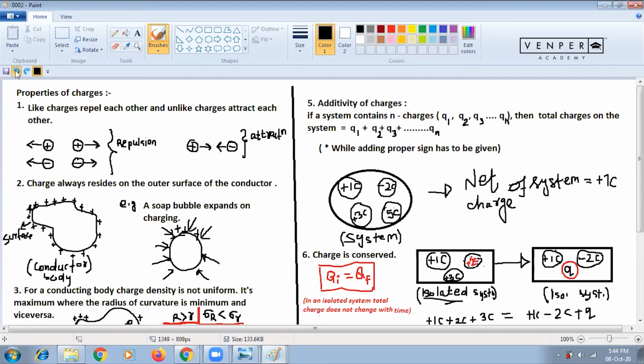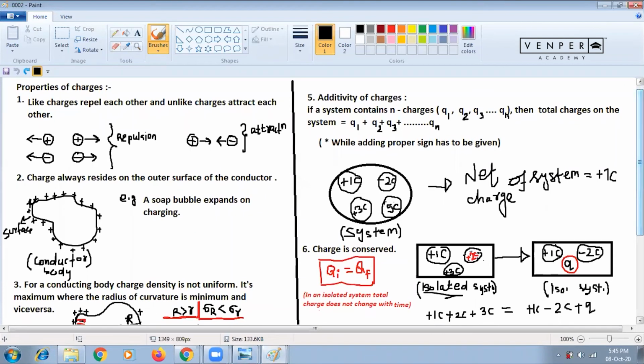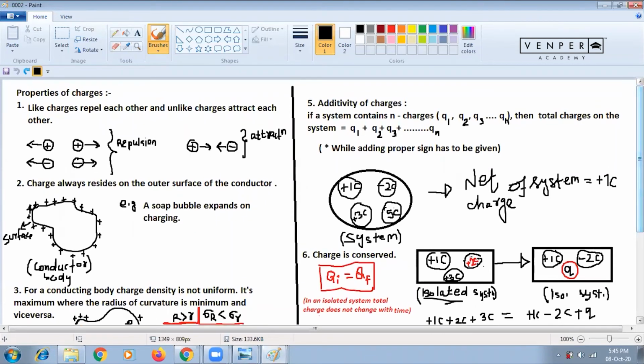So you can remember with this property. These two properties, right? Then afterwards I'll tell the third property because I cannot see the display. So please complete this. Like charges repel each other, unlike charges attract each other. Always charge resides on the outer surface of the conductor.